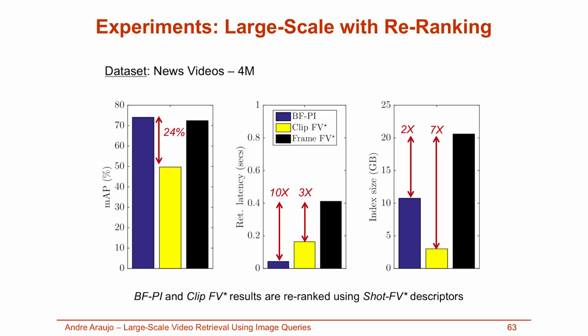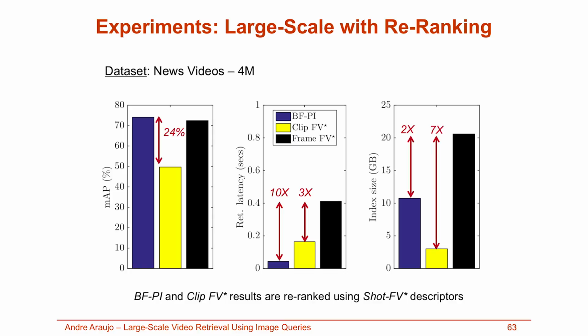Finally, I present large-scale results where we make use of inverted index structures for efficient retrieval. For Bloom filters and Clip-Fisher vectors, the top clip results are re-ranked using shot Fisher vectors. Here's the results for the news videos dataset. Frame Fisher vector results are presented in black for a comparison. The Bloom filter scheme achieves similar MAP to frame Fisher vectors with substantial savings in latency and memory.